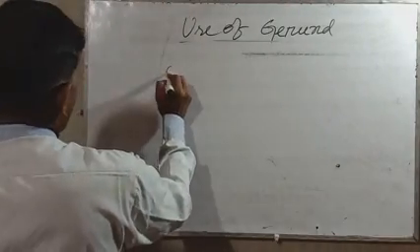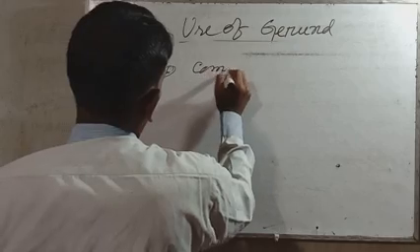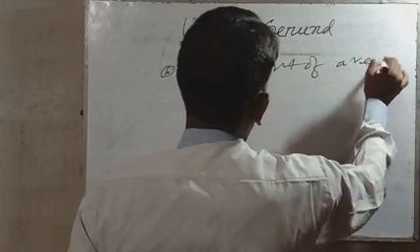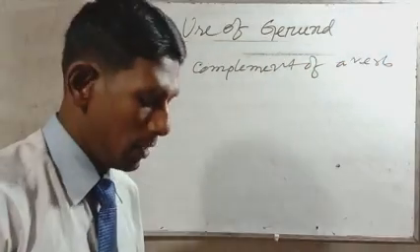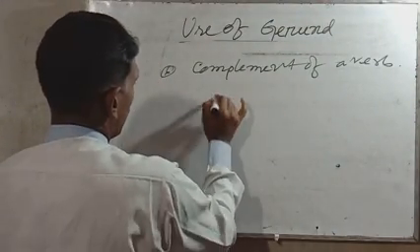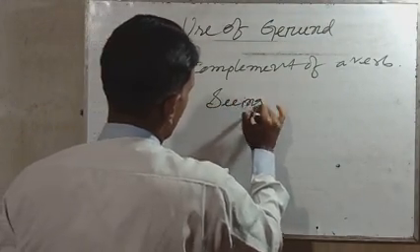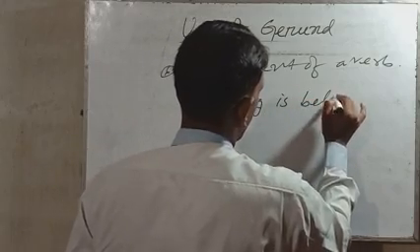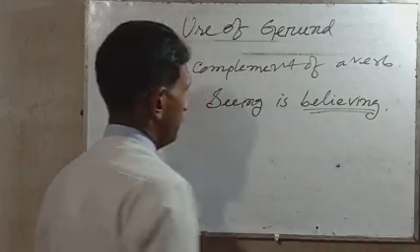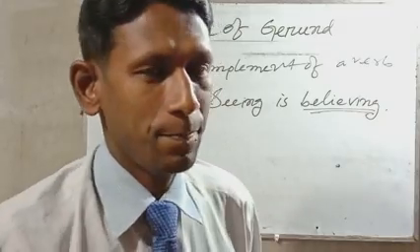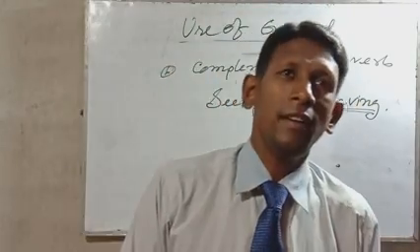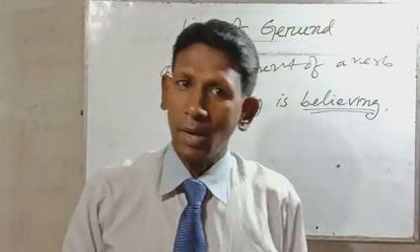Last, number 6. Complement. Complement of a verb. So what is a complement? Do you know? Complement of a verb. So that means an example: Seeing is believing. So that is a complement of a verb. Seeing is believing. So a gerund acts for various purposes.